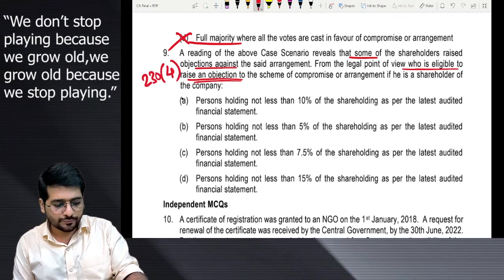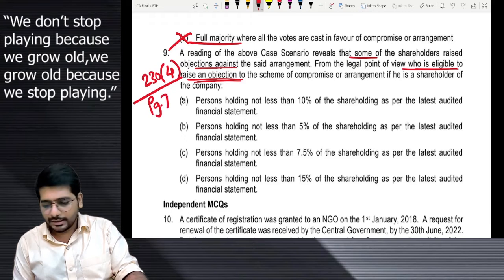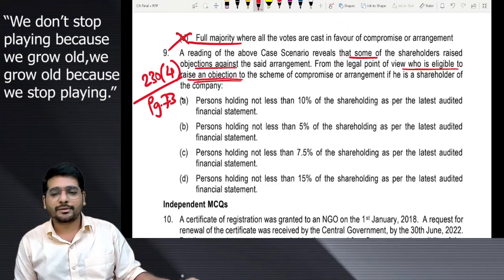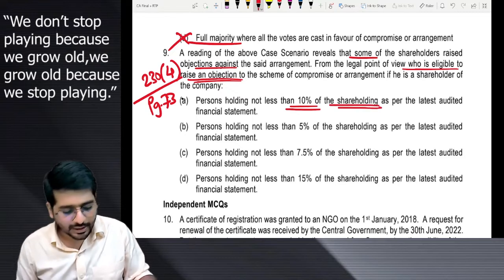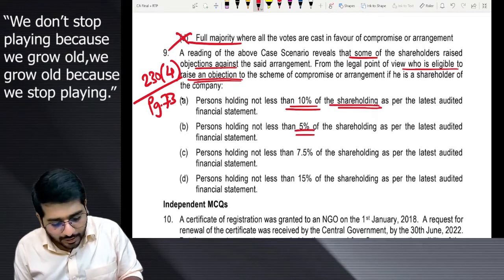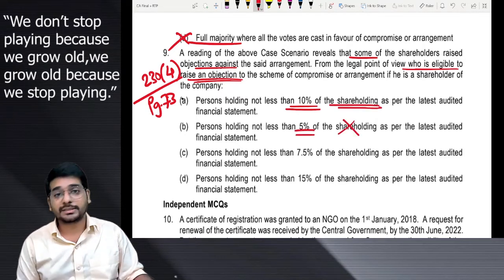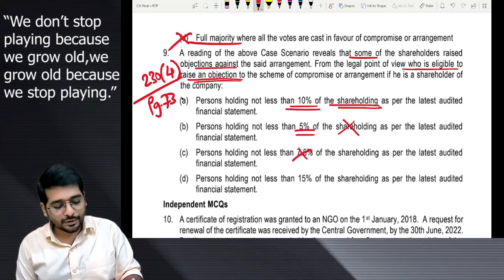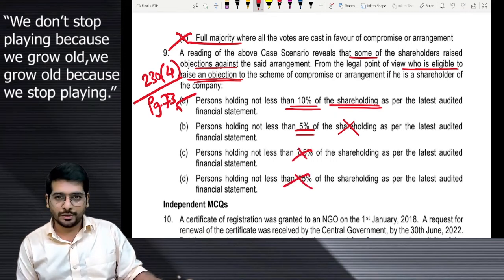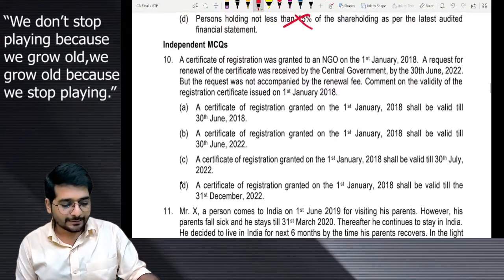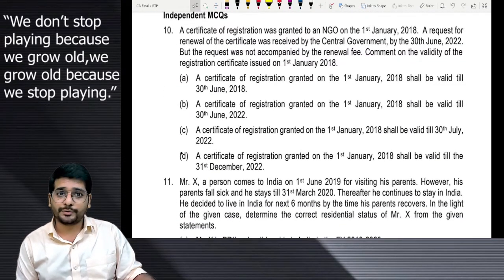230 subsection 4, page 73 again. What is the requirement over there? Not less than 10% shareholding. 5% also correct, but shareholding no. It should be creditors. Then I would have given you 7.5 is not there, 15% is not there. Only one answer can be there. That is A. You're right? Clear? Alright.